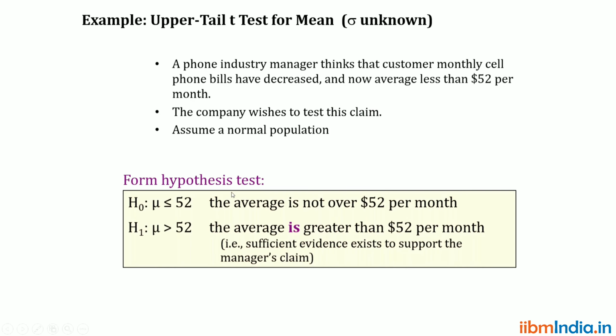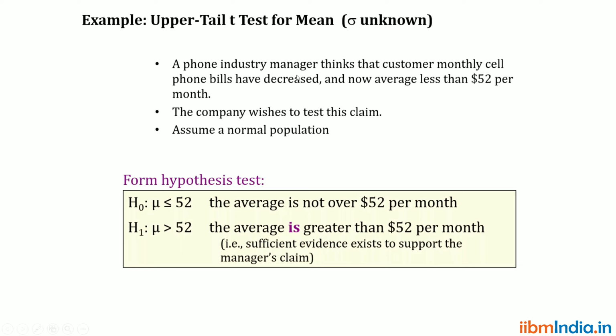Okay, next. So let's have one example. How we have example in the two tail. Likewise, I can give one example for one tail also. This is upper tail t-test. So if this is the case, there is one example.